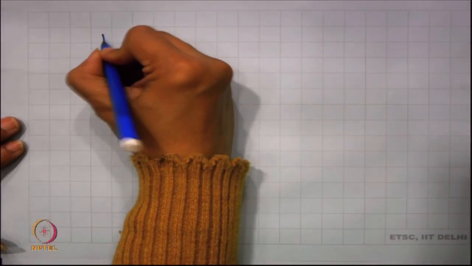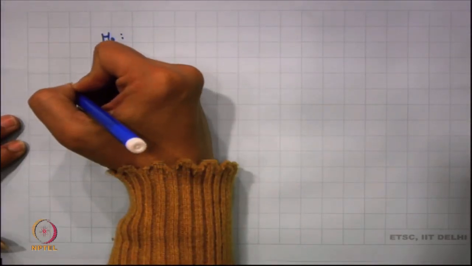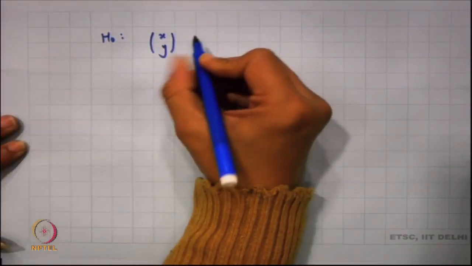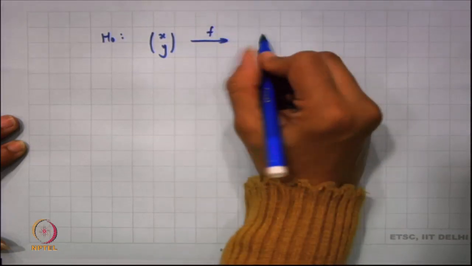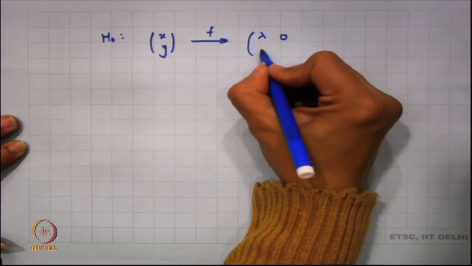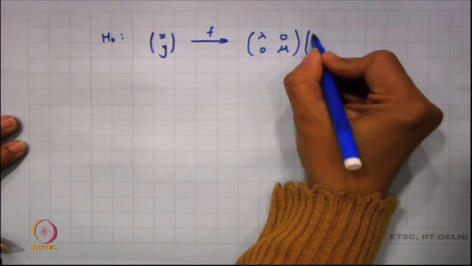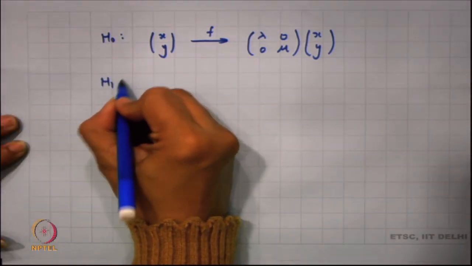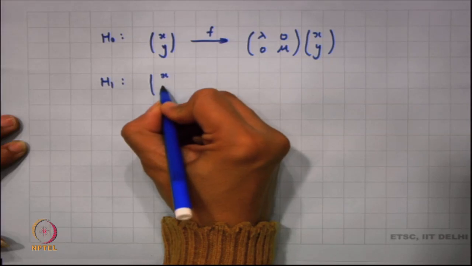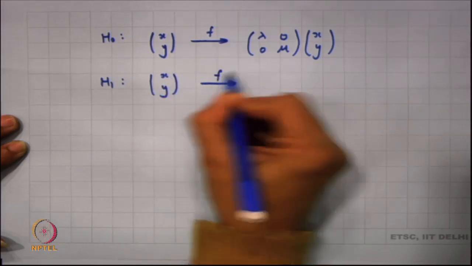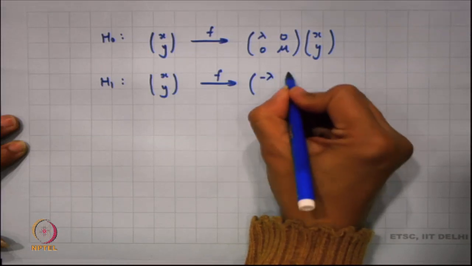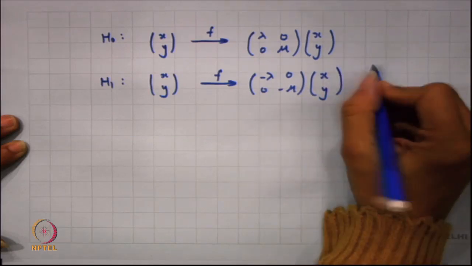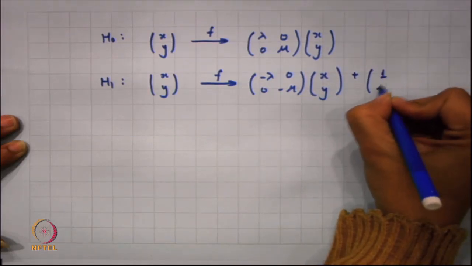I am taking this H0, and on this H0 I am defining my (x, y). So, my f is defined in such a manner that the vector (x, y) is mapped by f to (lambda x, mu y), and on H1 I am defining my (x, y) mapped by f to (2 minus lambda, 0; 0, minus mu)(x, y) plus 1.